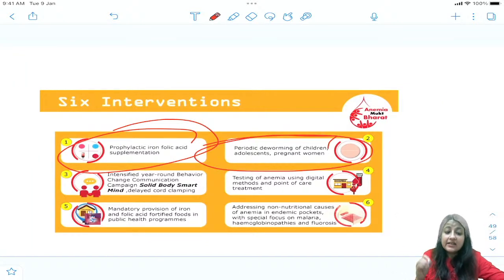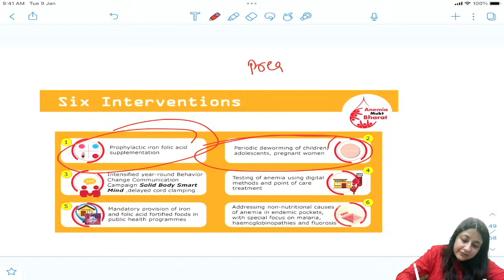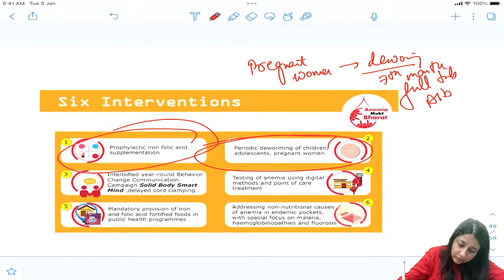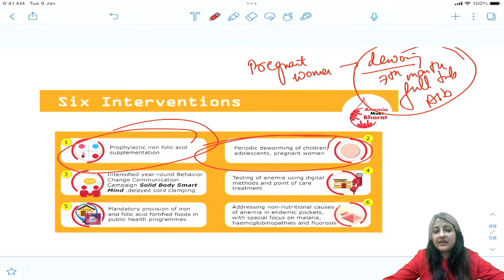Deworming is also being done under Anemia Mukt Bharat. When is deworming done for a pregnant female? Deworming is done around the 7th month with a full tablet of albendazole, okay. Full tab albendazole we give for the pregnant woman.